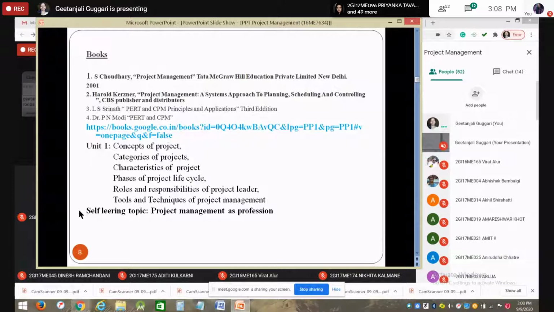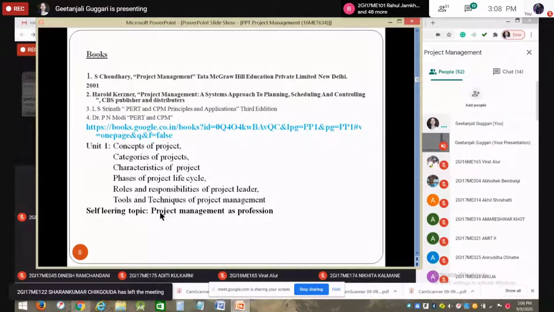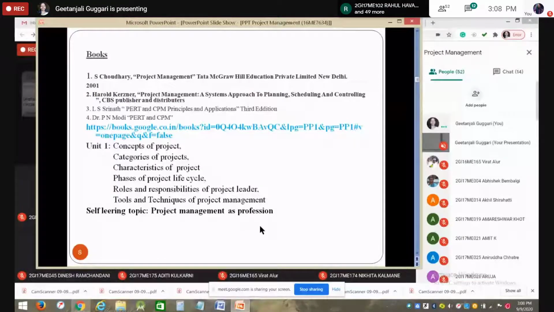There is one self-learning topic over here that is very interesting. That is project management as a profession. Yes, of course, you can take up project management as a profession. It is a very challenging job in all the engineering fields, not only in mechanical or civil engineering. Even in the software industries, it is a very challenging job.